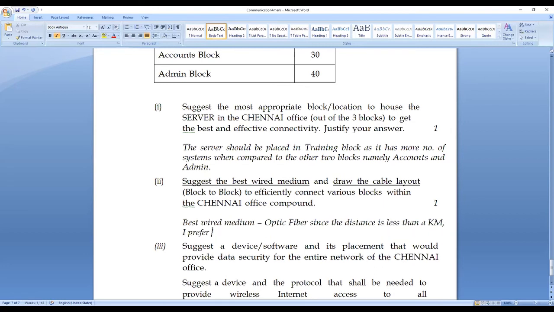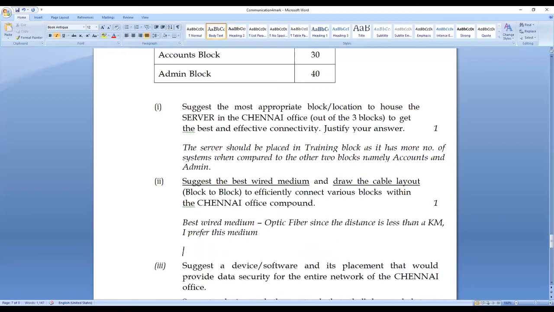I prefer this medium. Why I have chosen it: it is less than 5 kilometers, so less than a kilometer itself. Then laying an optic fiber cable will not be a costlier one. Right? If it is spanning a very huge distance, it will be costly.